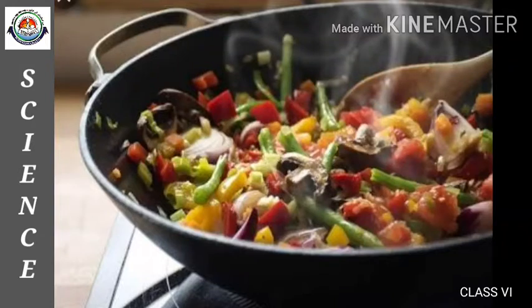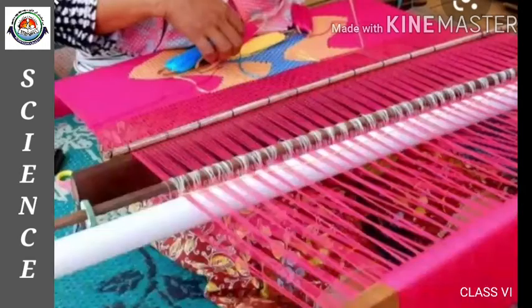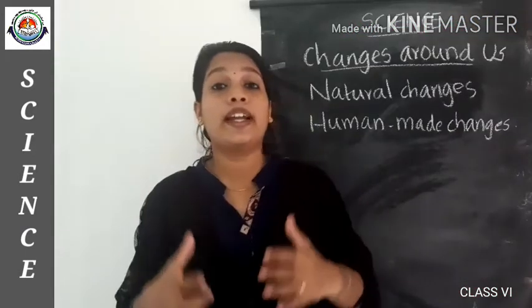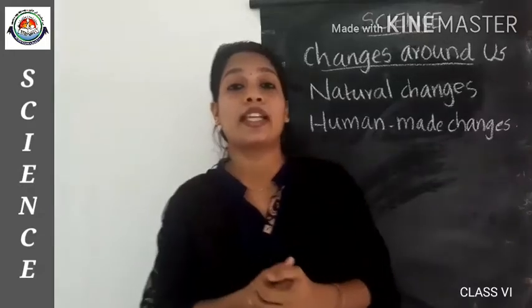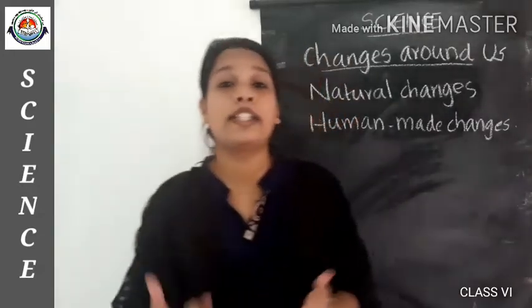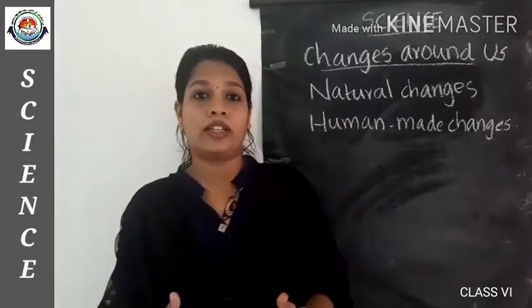Some changes occur due to human efforts and are called human made changes. The cooking of food, then weaving of clothes are examples for human made changes. And there are lots of other examples too. So there are a large number of changes occurring continuously in our surroundings, isn't it?